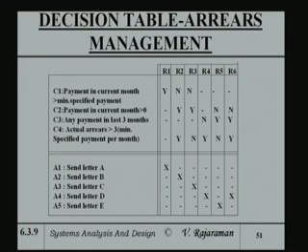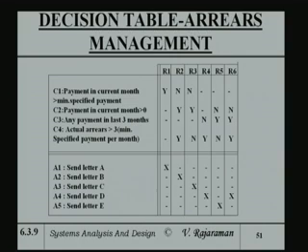So, the first rule says if the payment in the current month is greater than the minimum specified payment, you send letter A. If in the current month it is not greater than the minimum specified payment, that means he has given less than what was specified as the minimum payment due. As I said, every credit card company has some minimum payment which they allow.